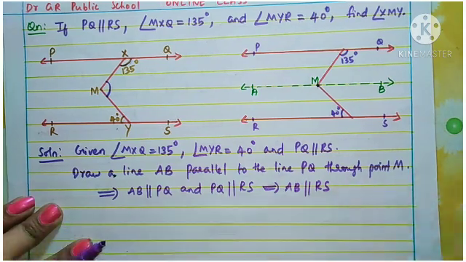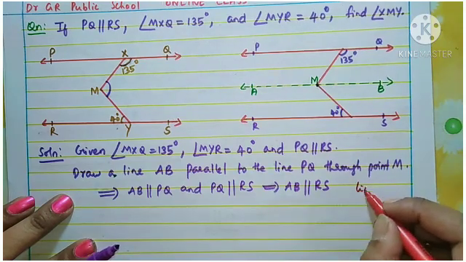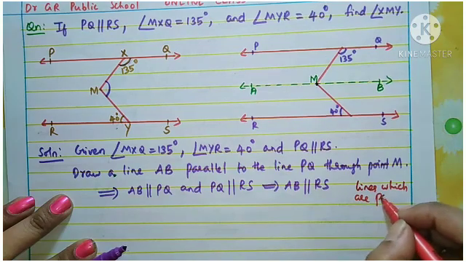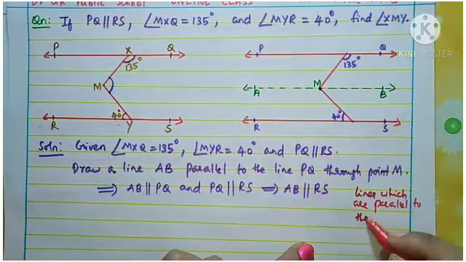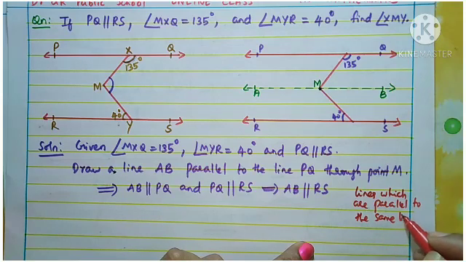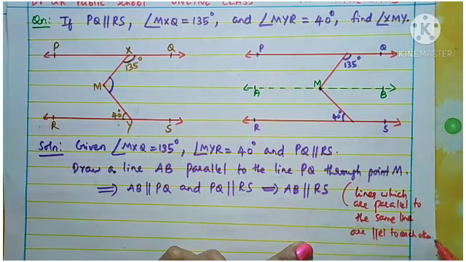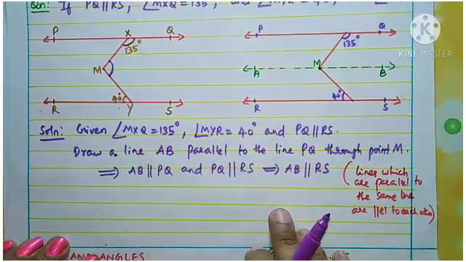Because we studied in the previous theorem that lines which are parallel to the same line are parallel to each other. This is the theorem we are applying in this problem. Up to this, did all of you understand?